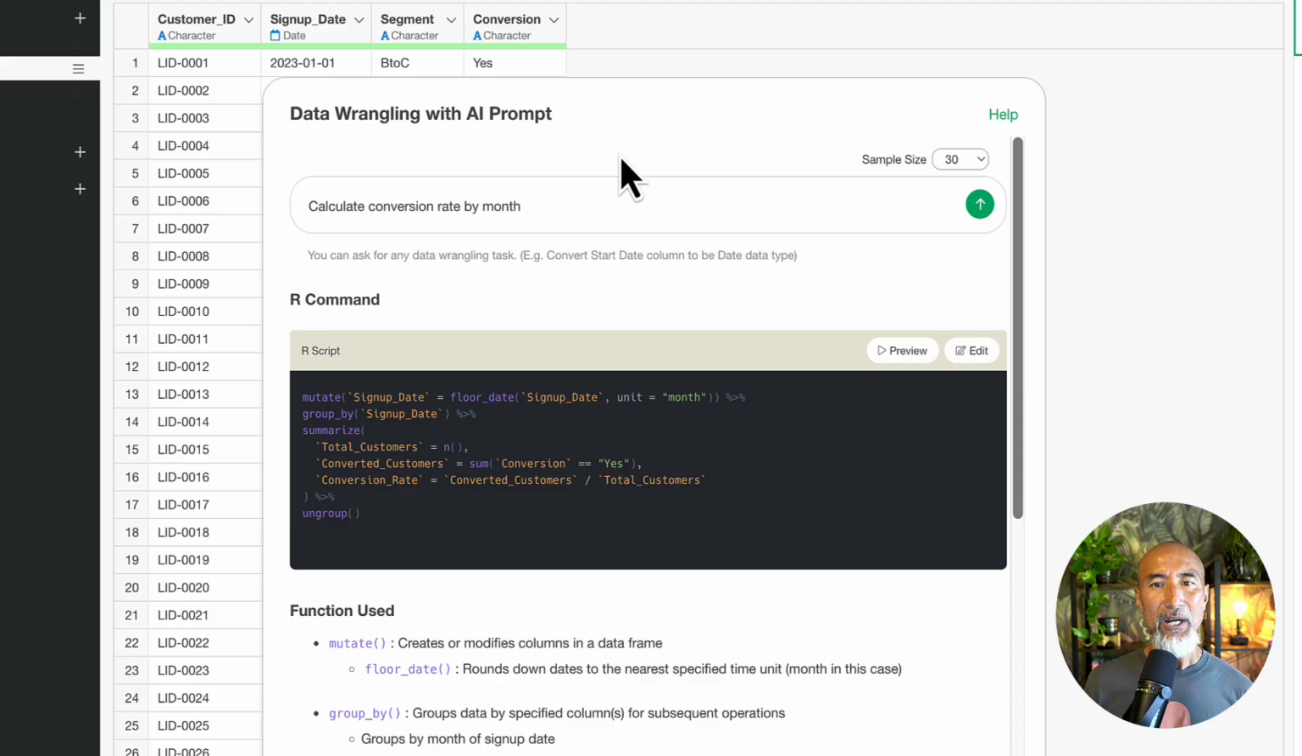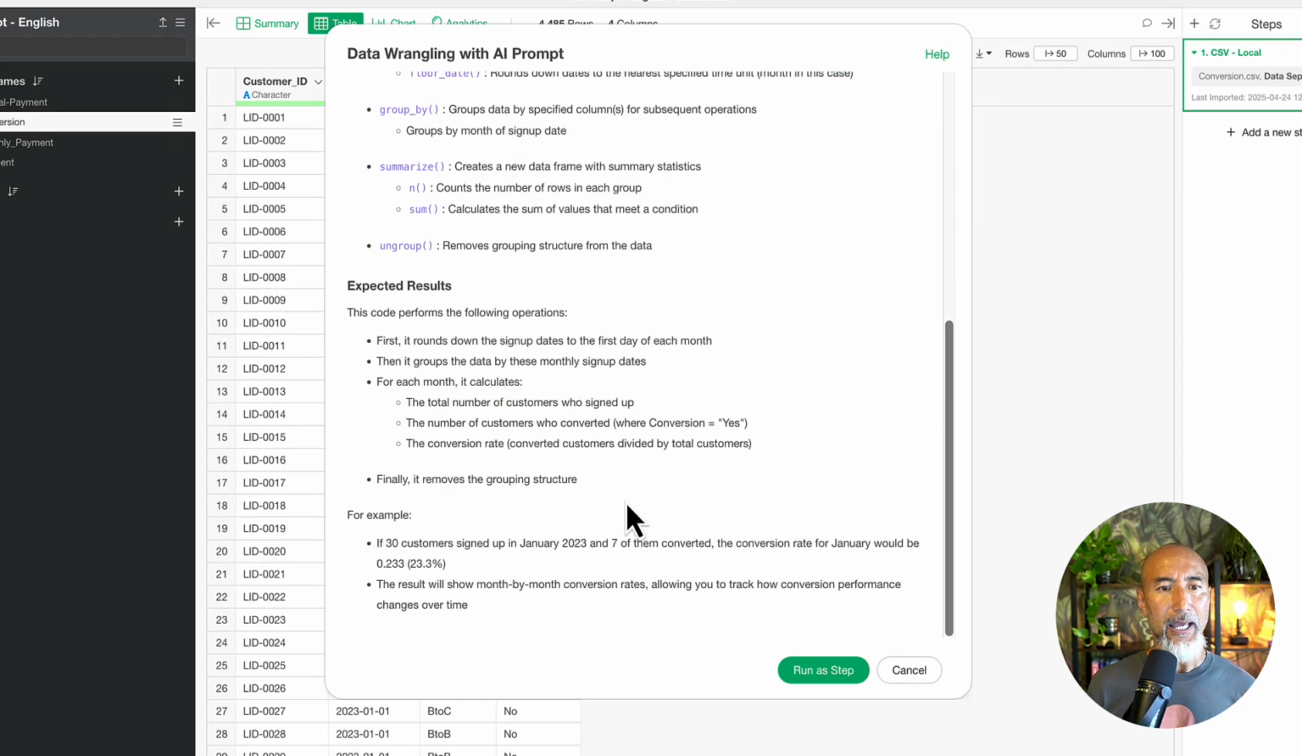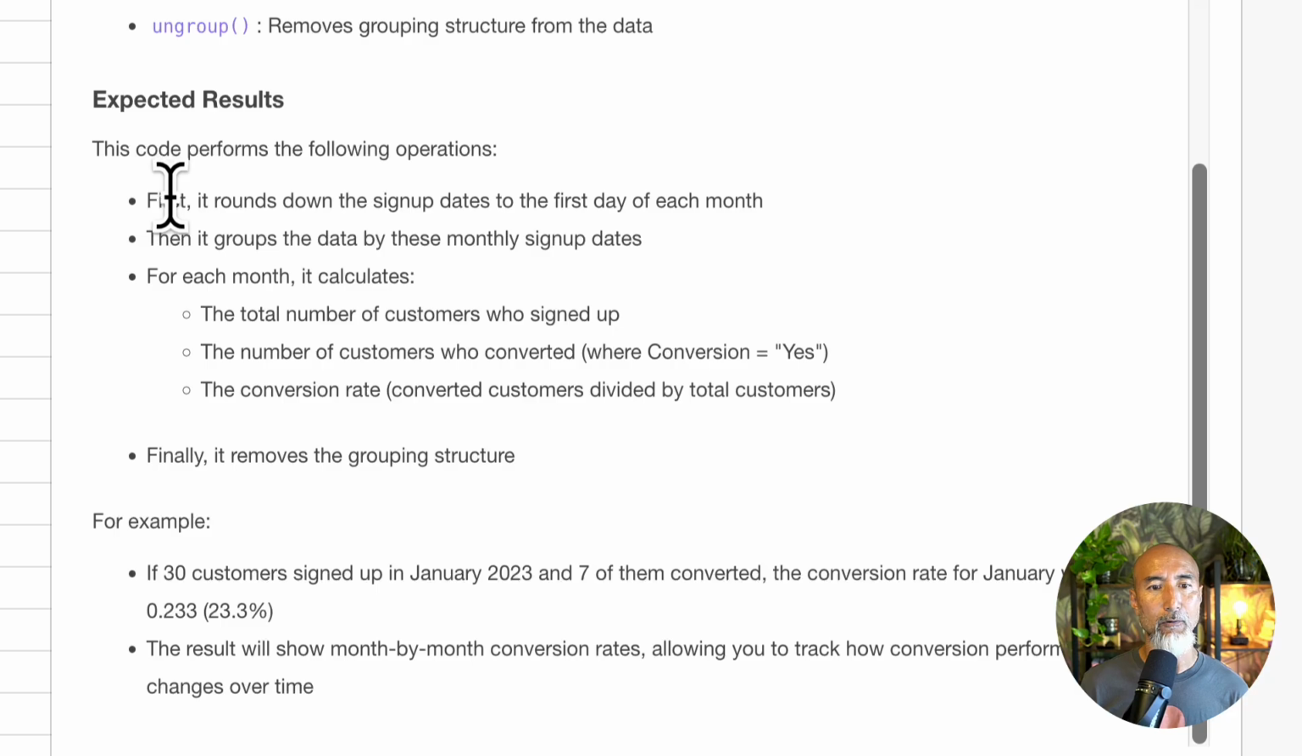But if your operation requires the AI to see the data itself, then you want to set some sample size, in this case maybe 10 or 30. I'd recommend starting small, and then if the quality is not enough, or that's not enough data for the AI to come up with a better script, then you want to incrementally increase that value.